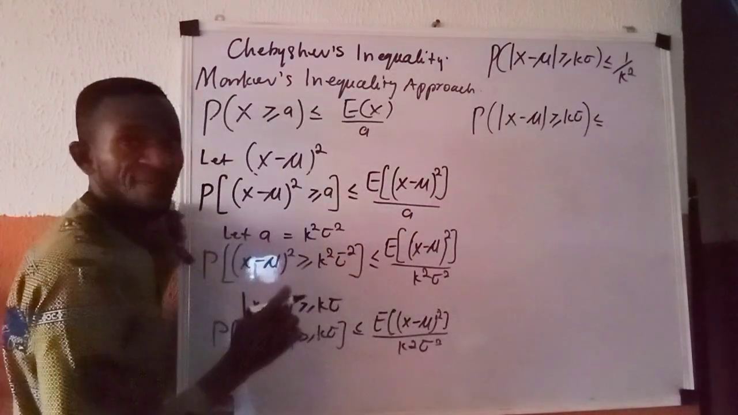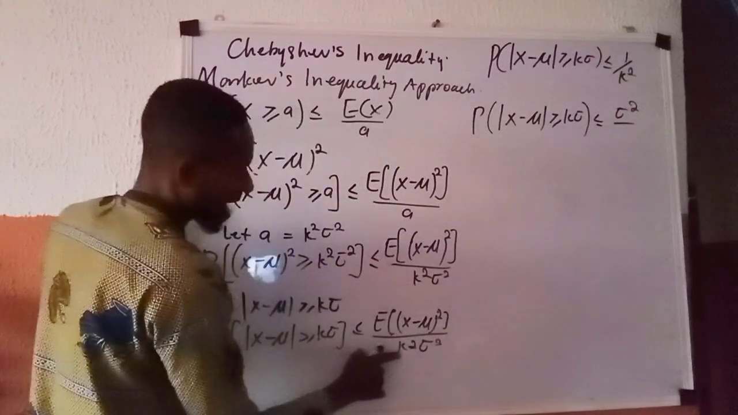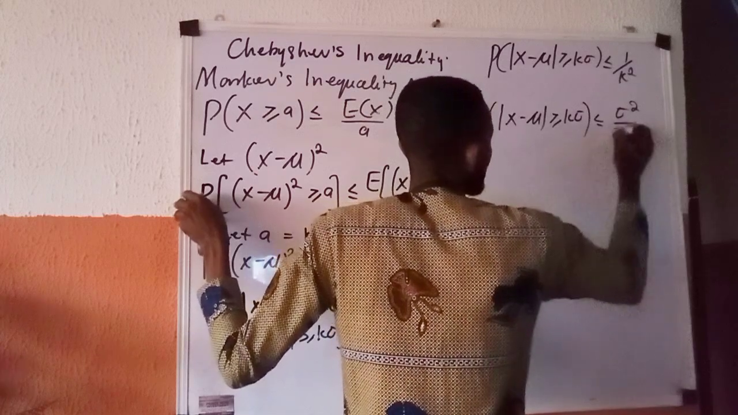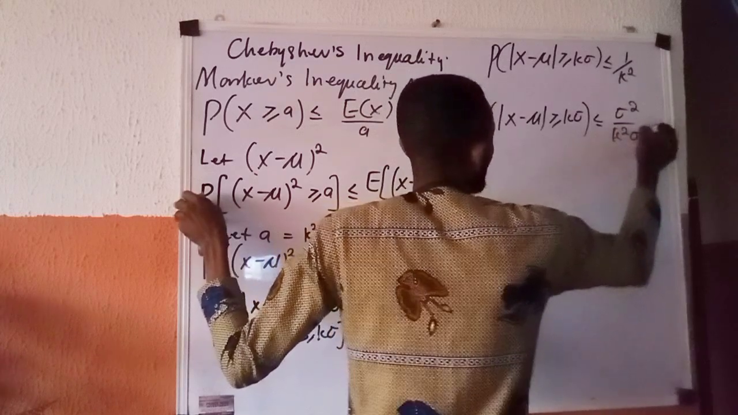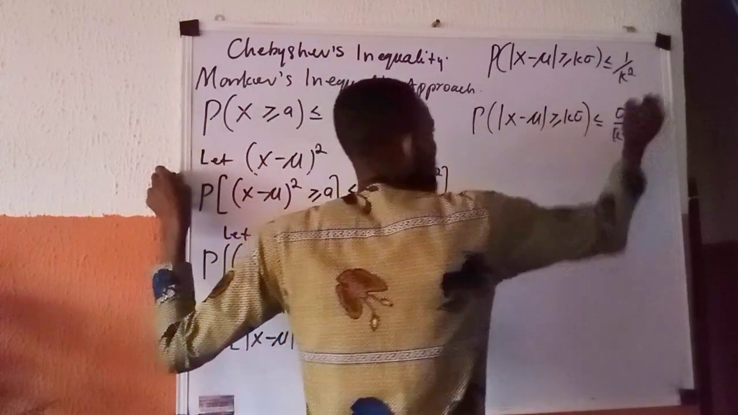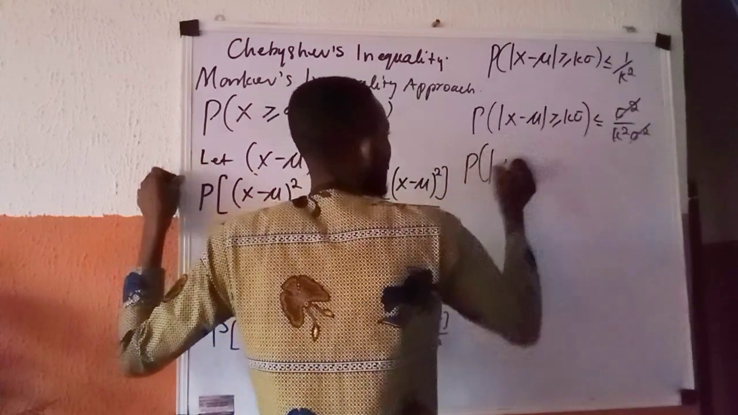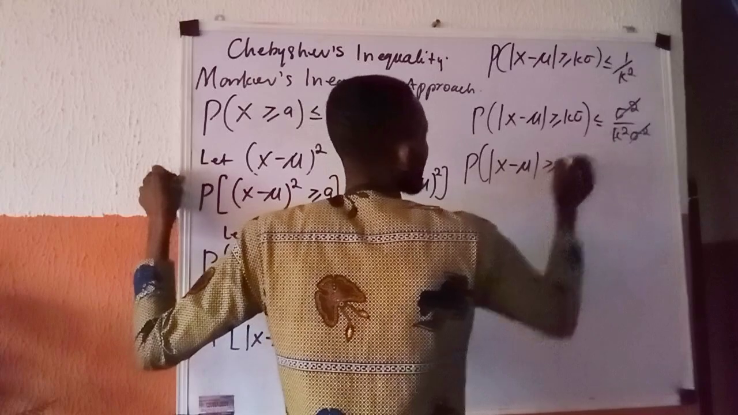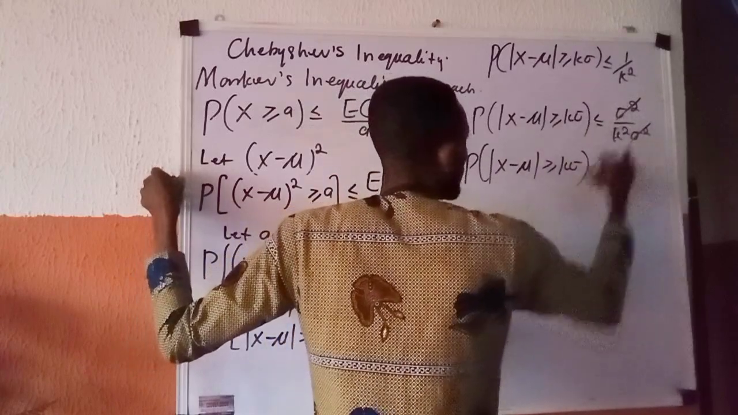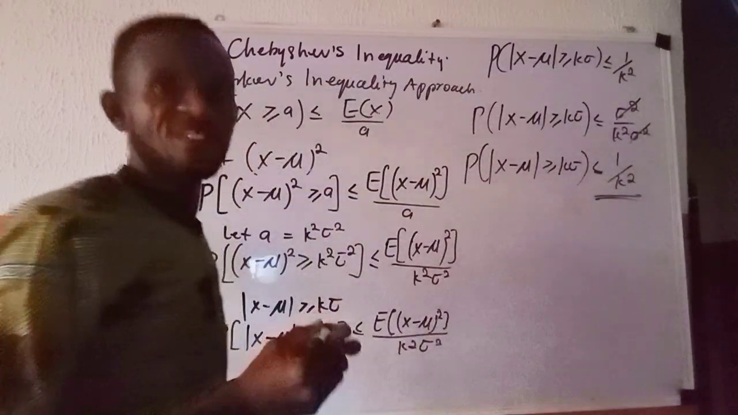This quantity on top is already variance. So I have sigma squared all over k squared sigma squared. I have sigma squared here, I have sigma squared here. This can cancel this. And I'm left with P, absolute value of x minus mu, greater than or equals k sigma, is less than or equals 1 all over k raised to power 2. You have proven the Chebyshev inequality.